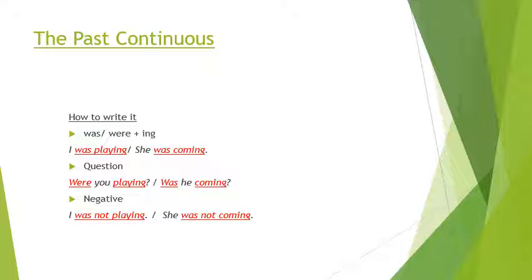Now interrogative form. Were you playing? You can ask this to your friend. Were you playing? Or was he coming? Negative statement. I was not playing or she was not coming. Again, a reminder, negative basically means a sentence which has no or never or not in it is called a negative statement. An interrogative statement means a statement which asks a question.